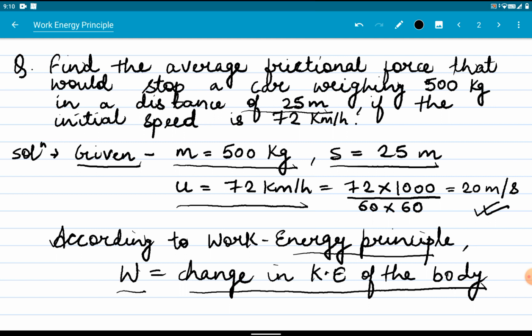So we can find out the work done as equal to F into S. F is the frictional force and S is the distance, that is 25 meter, and by using this formula we can find out the work done by the frictional force on the body. Now what will be the change in kinetic energy of the body? Initially the body is having a speed u, so by using the formula half m u square we can find out the initial kinetic energy Ki. But finally the car stops, so final speed of the car is 0, so Kf, that is final kinetic energy, will be equal to 0.